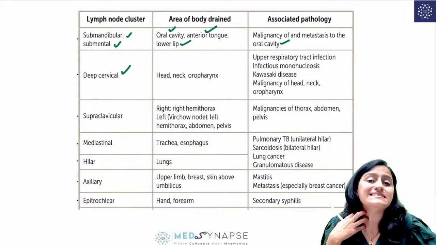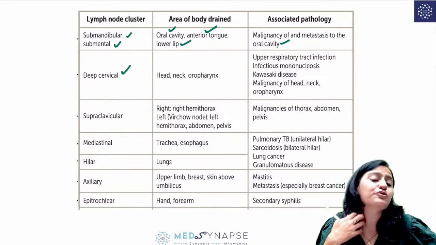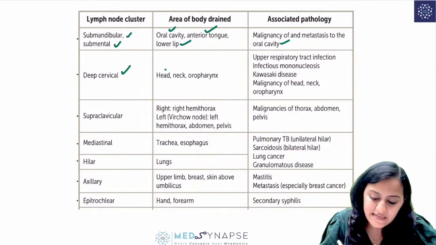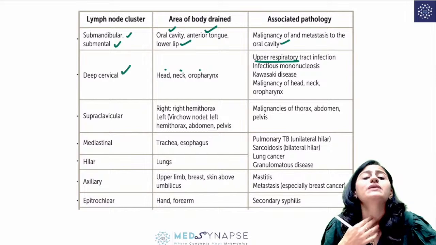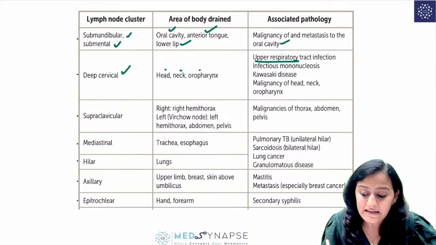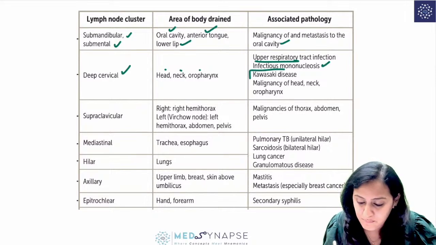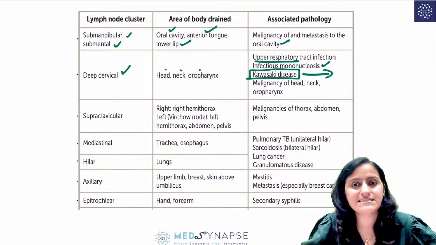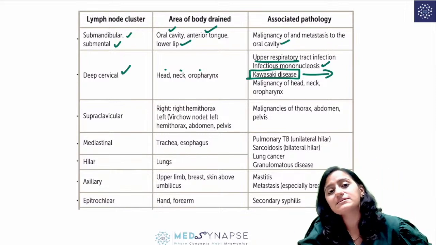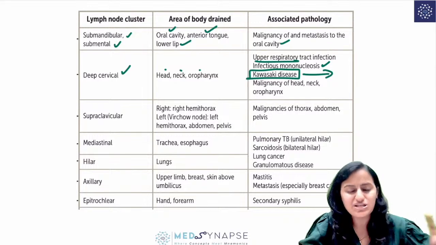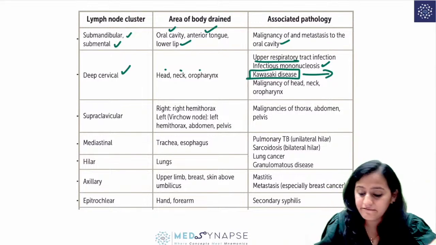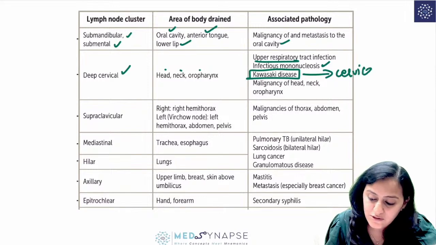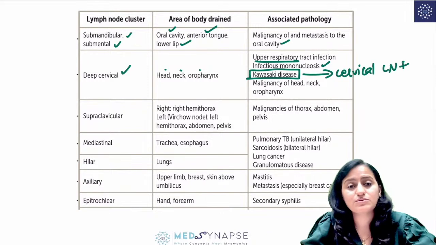Then you have the deep cervical lymph nodes. We are going a bit down, right? So it is head, neck and oropharynx area. Right, so this is where you have the upper respiratory tract infection, infectious mononucleosis, important, remember. Kawasaki disease, a very common vasculitis in children. Kawasaki disease generally has what manifestations they give you in the question? There are cervical lymph nodes, plus what do they give you in the question? Cervical lymph nodes, right? What else is there?